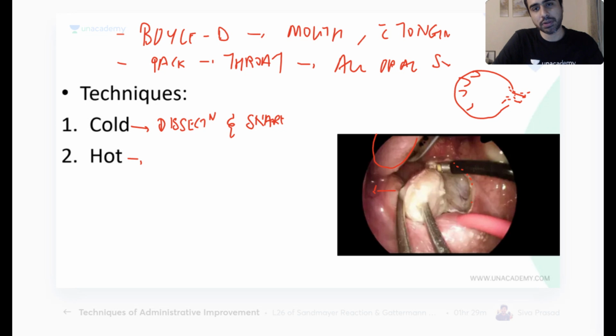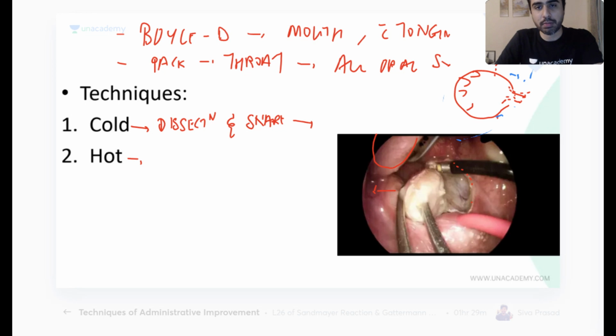So first you dissect the tonsil all around, cut, like it's done over here, till you reach the stalk. Once you reach the stalk, you put the wire of the snare. It's like a loop. You put the loop all around over here, so that it goes till the stalk. So you put the wire of the loop. What is that called?